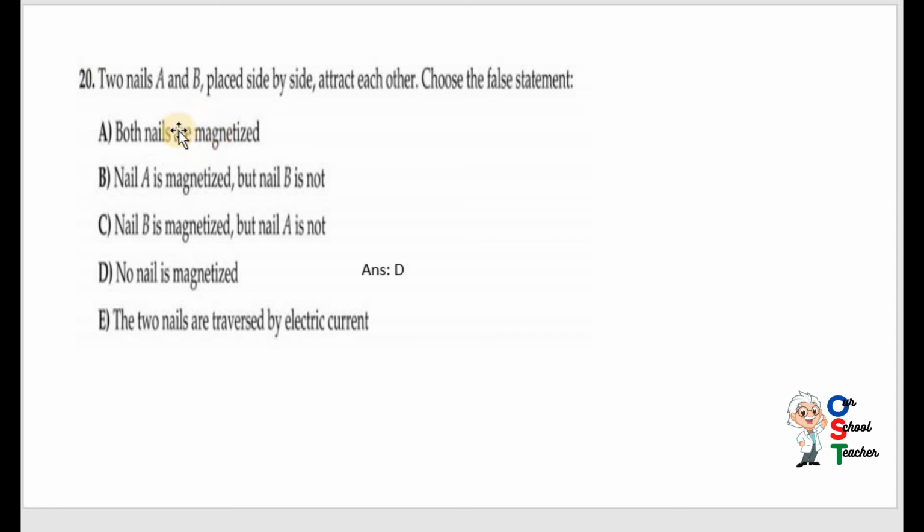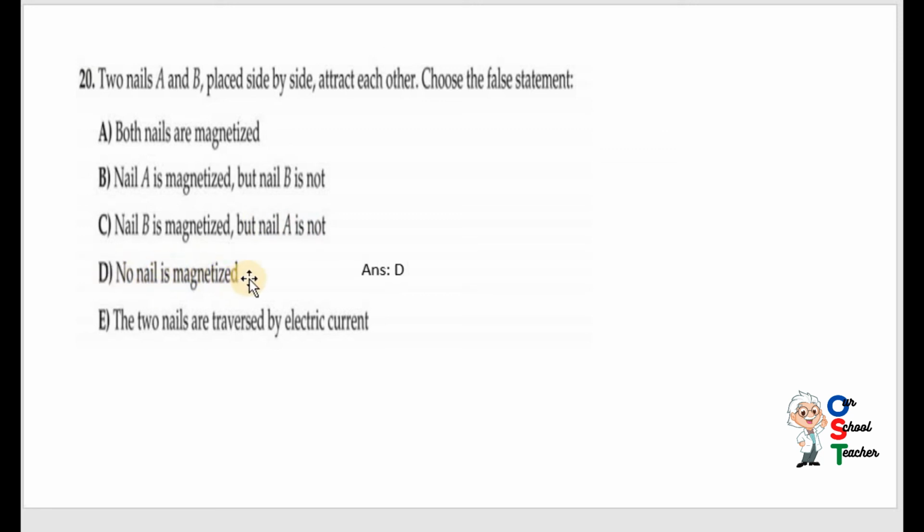This is a true statement. Nail A is magnetized, but nail B is not. A is a magnet, so if nail B is made up of iron, it can be attracted by A. So this statement is also true. It's not a false statement. Nail B is magnetized, but nail A is not, same as before.